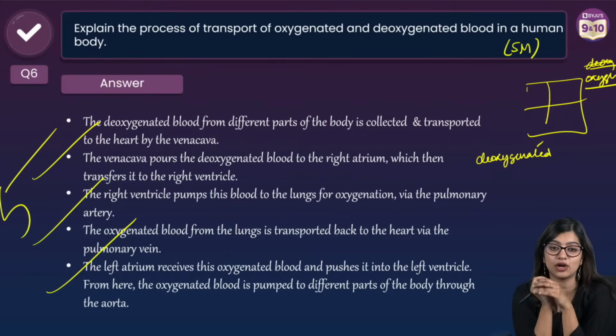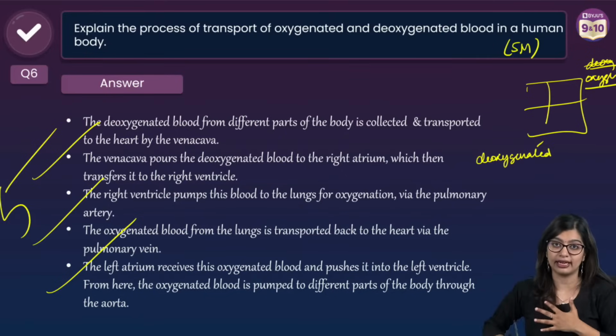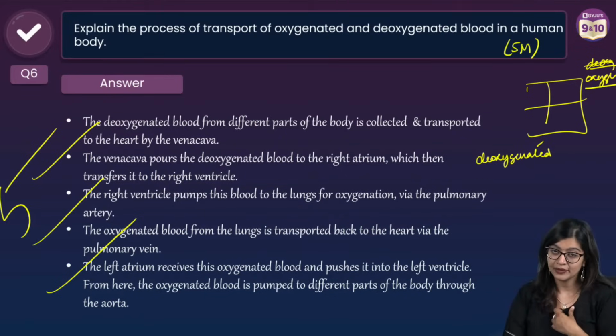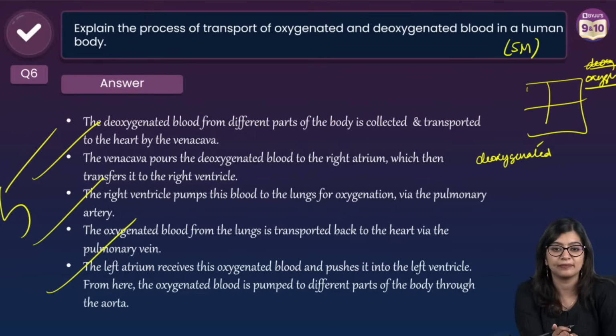Ma'am, how do lungs get oxygen? When you breathe in, right? Oxygen is going in. Air rich in oxygen is entering your body. Your lungs have alveoli that are rich with blood capillaries. So that's how your oxygen from the lungs enters into the bloodstream.